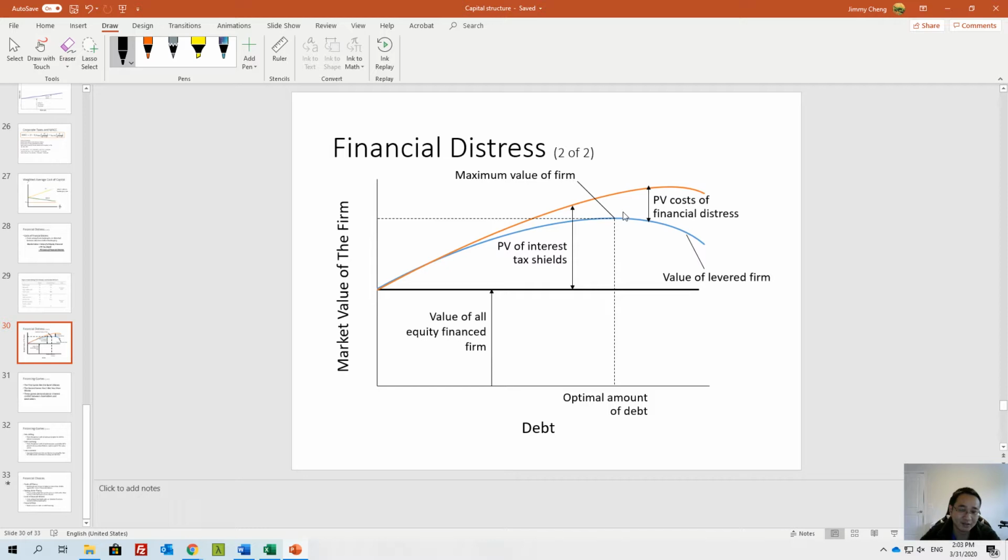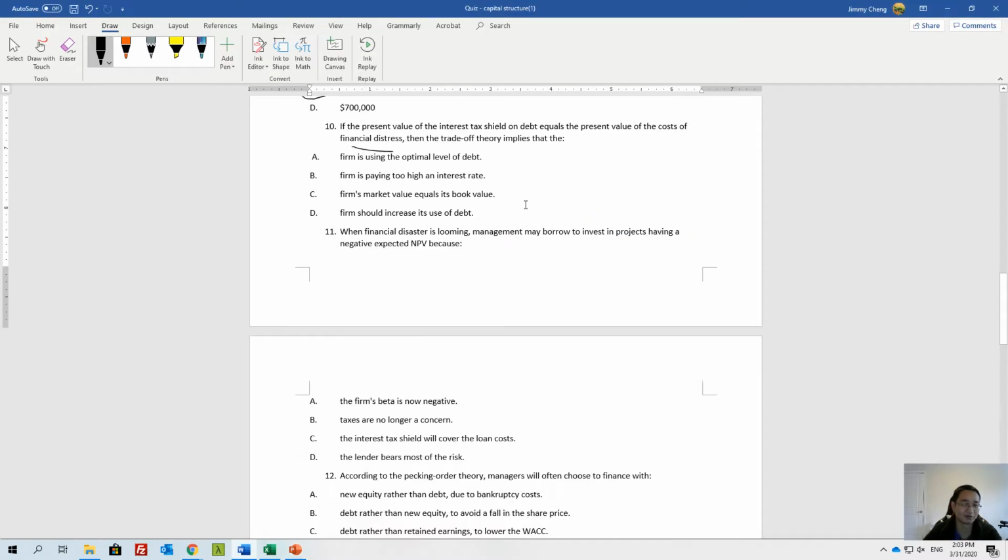And then if you have a lot of debt, your company can declare bankruptcy. It can be extremely risky. So that's why we have a cost of financial distress. That's why those two will cancel each other out. This is when we achieve the optimal amount of debt. Okay. So that's when your firm is using the optimal level of debt.